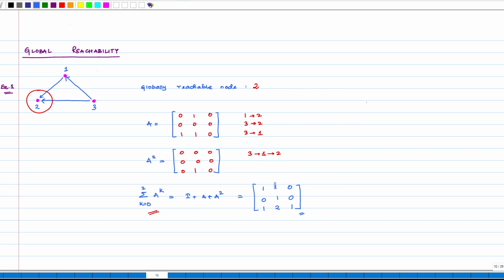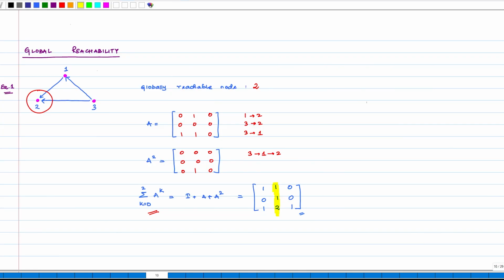Notice that the column associated with node 2, which is a globally reachable node, is strictly greater than 0. So, is this a property that holds only for this particular digraph, or is this a general property which holds for every globally reachable node in every digraph? Let us look at another example.